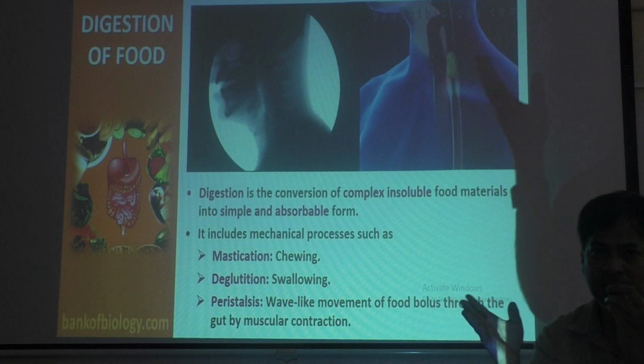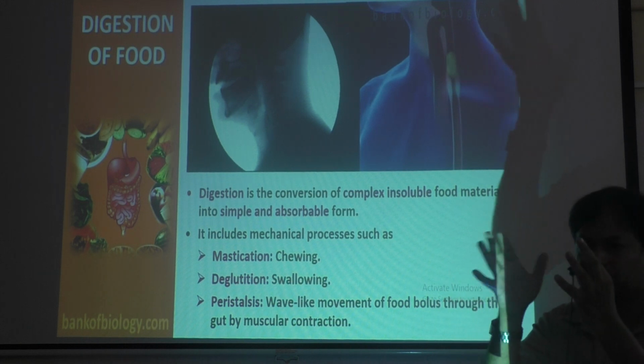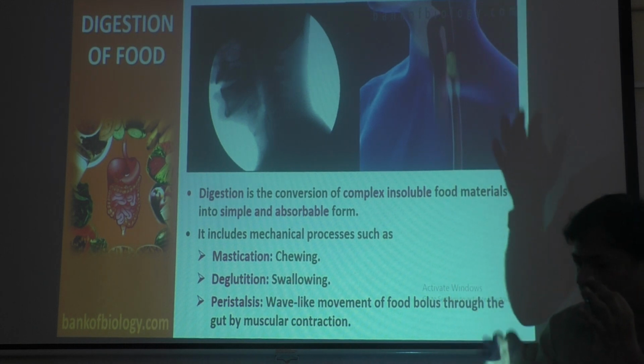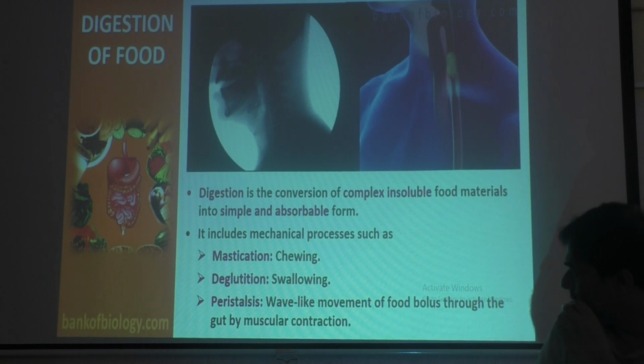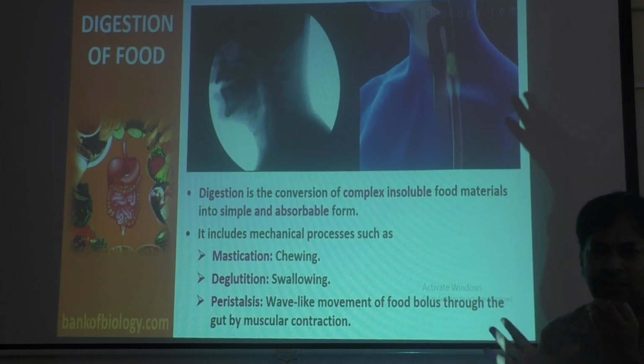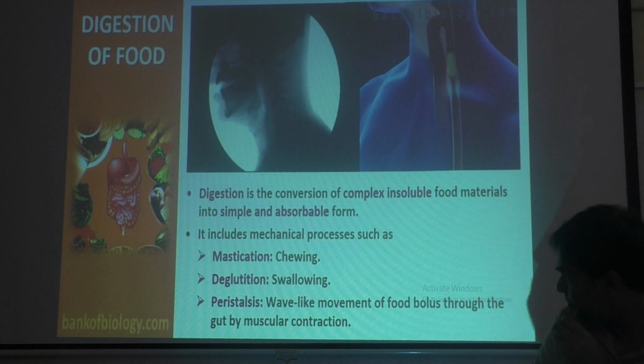That wave-like movement, where the muscle pushes the food forward for smooth movement of food, through the esophagus is called peristaltic movement. You know this from high school classes. It is because of contraction and relaxation of muscles.